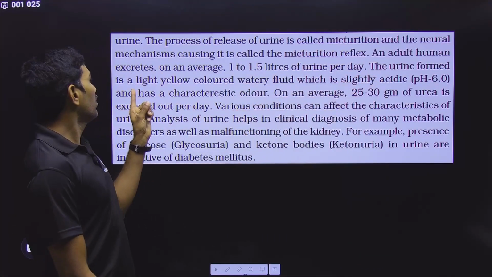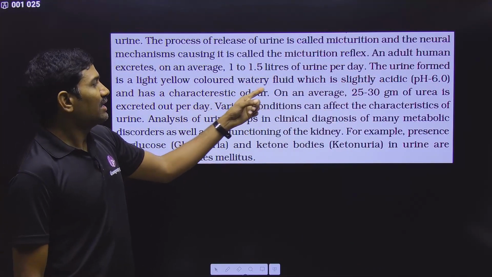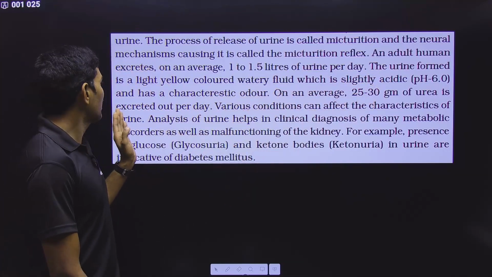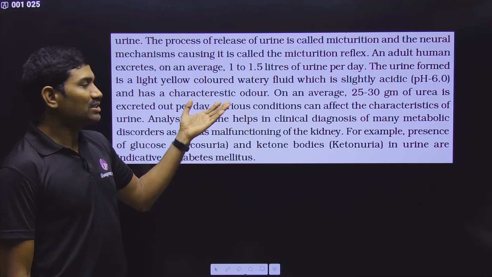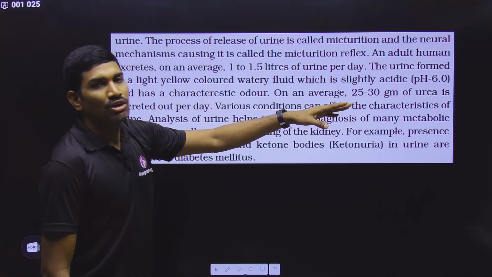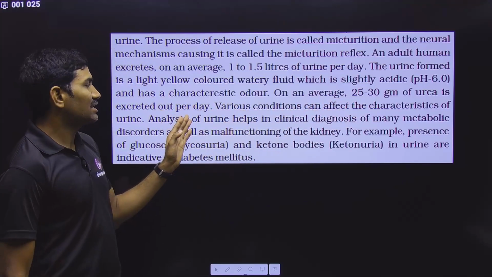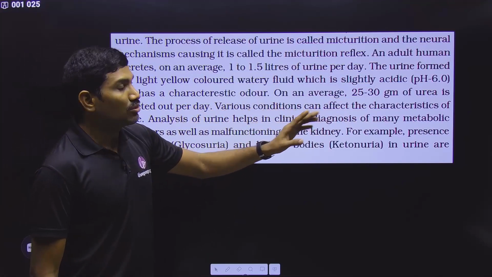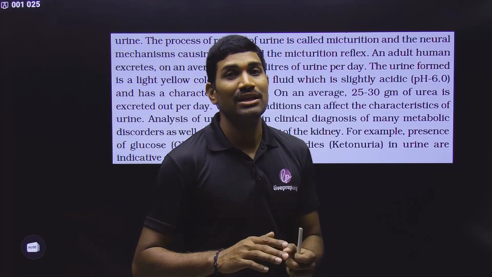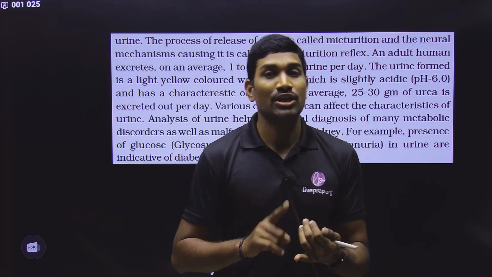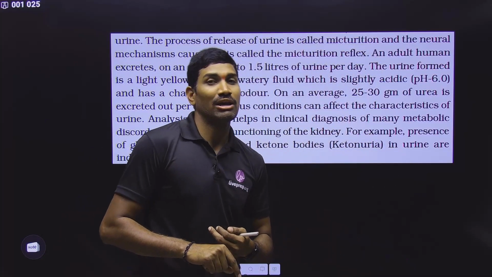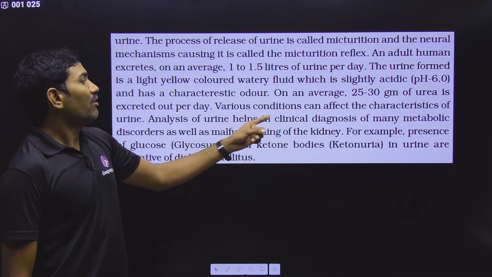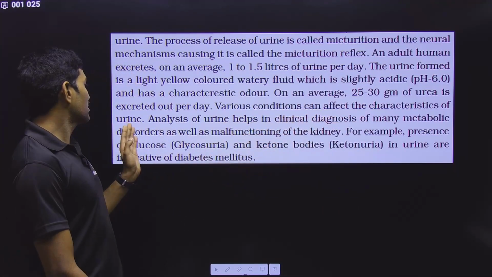Next one, the urine formed is light yellow colored, and it is a watery fluid which is slightly acidic because it has a pH of approximately 6, and it has its own characteristic odor. On an average 25 to 30 grams of urea is excreted out per day. Please remember, even though humans are considered ureotelic, we are excreting uric acid and ammonia also. Along with this, many other excretory materials we are releasing. So please remember this.